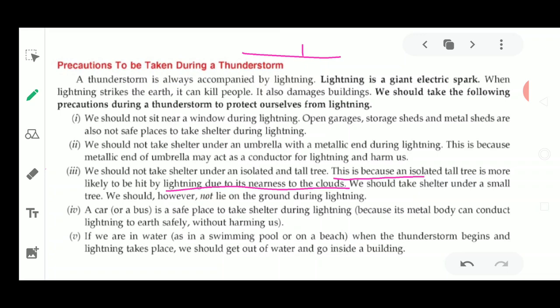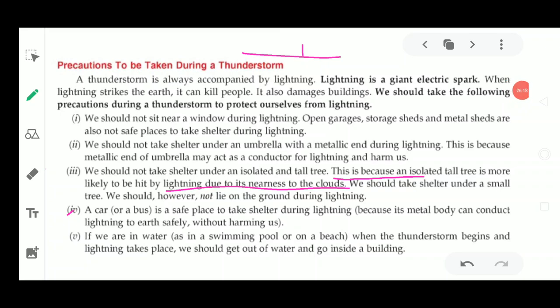Now, we should take shelter under a small tree. If we are taking shelter under a small tree, we should not lie down on the ground during lightning. Why? If the lightning comes, it could also hit the person, because the human body is a very good conductor of electricity. Now, the fourth precaution which must be taken is about being inside a car or a bus,